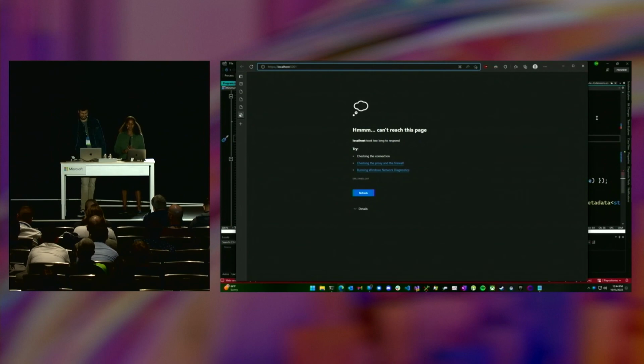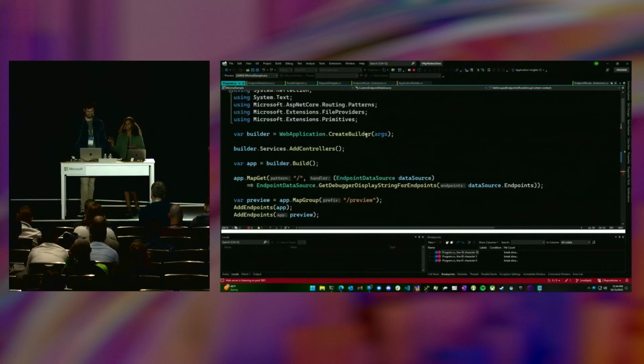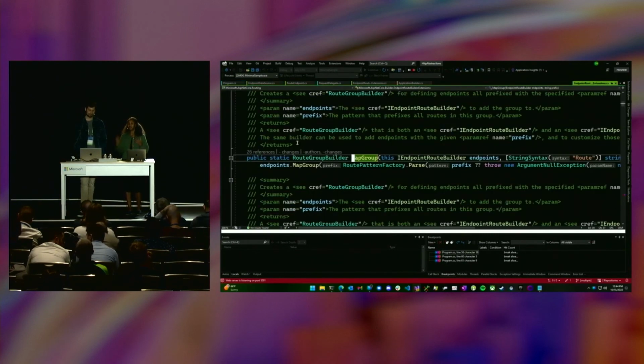Is there anything we want to take you all out with? Hopefully, this introduction gave you an appreciation for some of the design considerations we take in when we're building out these features as a team. We love your feedback. Please try out previews. Let us know how we're doing. We love iterating on our designs.